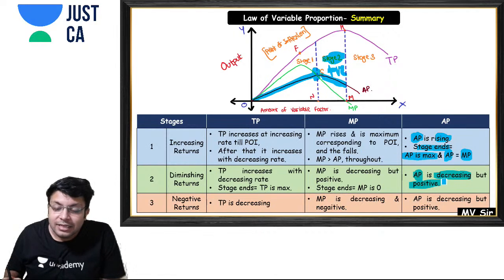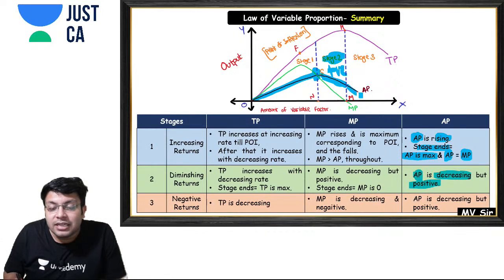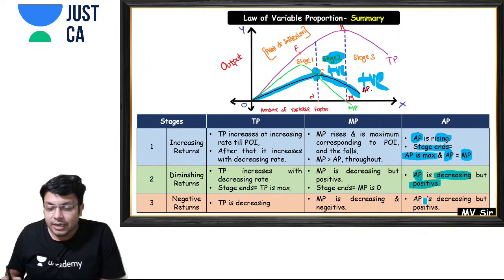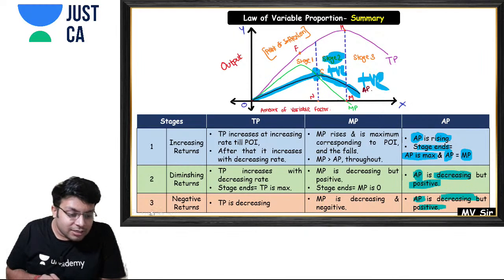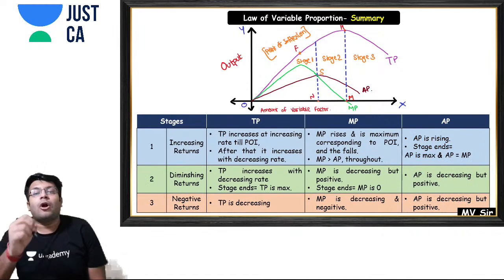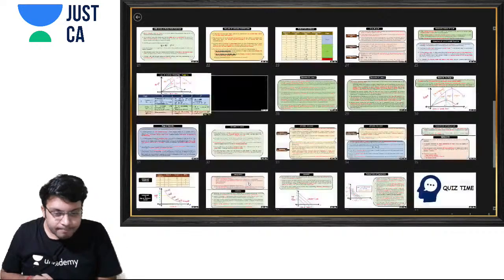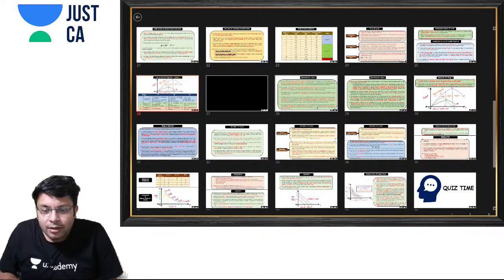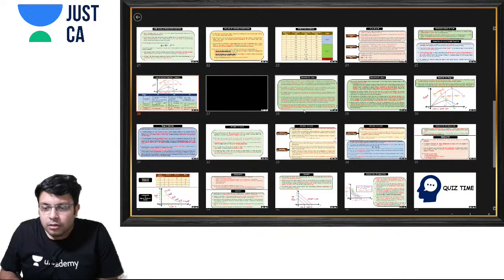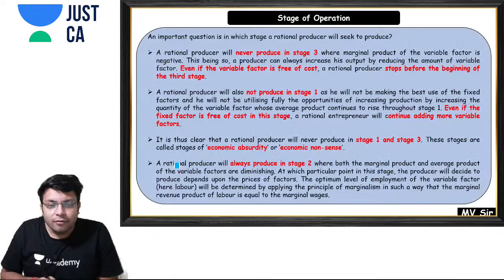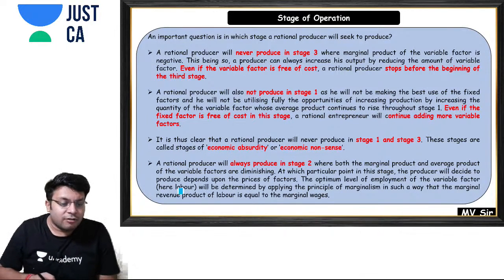And again the same thing happens in stage 3. It is decreasing but it remains positive. So the same thing is happening in stage 3. So this was the summary of the law of variable proportions. Now we'll move forward to the stages of operation.